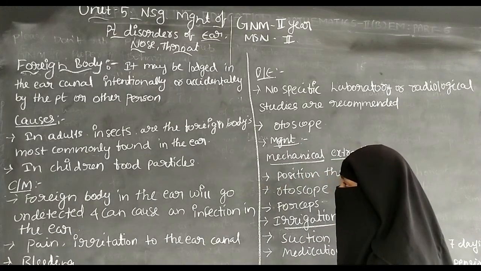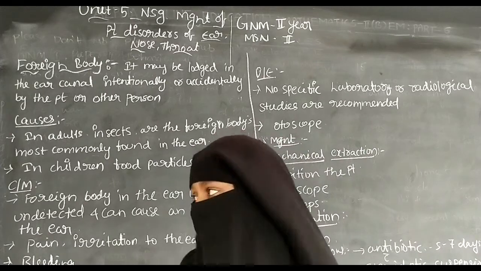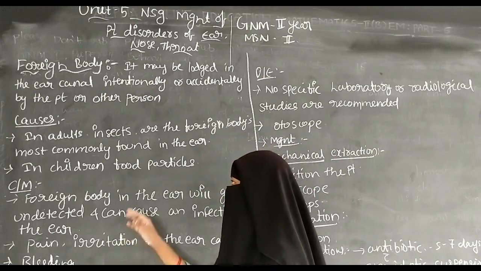So there is a foreign body in adults, that is insects. And the next one is, in children, food particles.